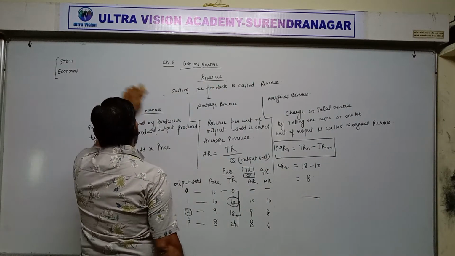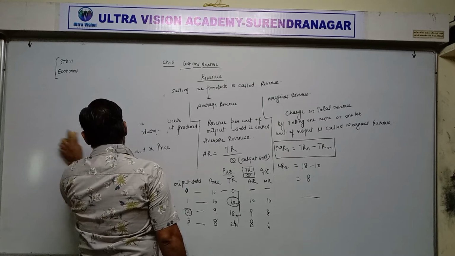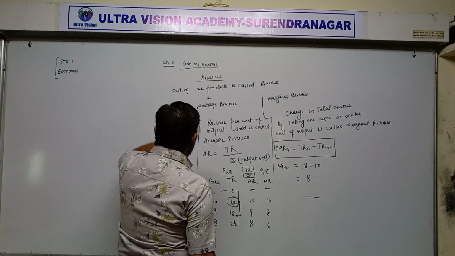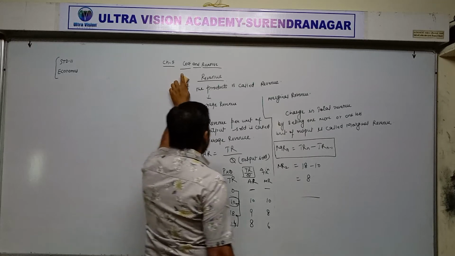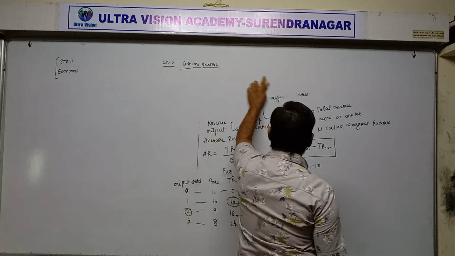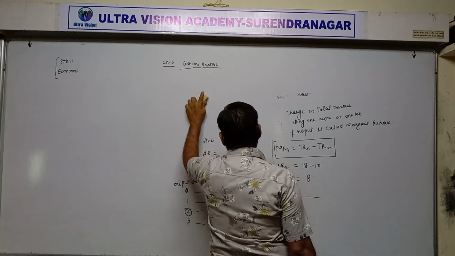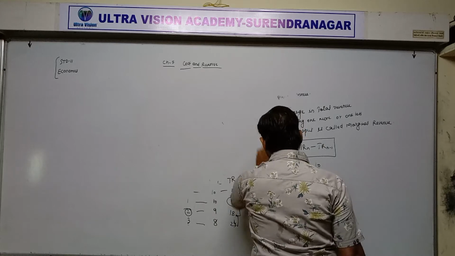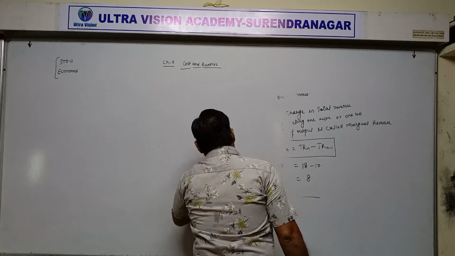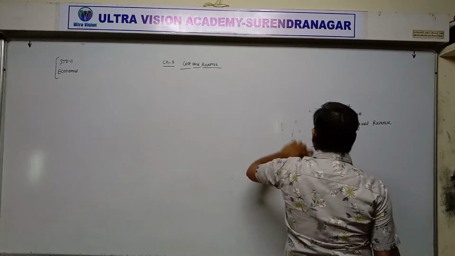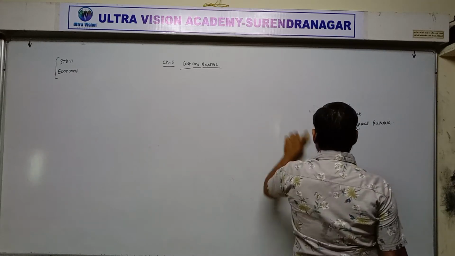First topic under revenue. What is the relation between TR, AR and MR, meaning the relation between total revenue, average revenue and marginal revenue, under perfect competition or under imperfect competition. The two parts are there. First of all, I am explaining the relation between total revenue, average revenue and marginal revenue under perfect competition.